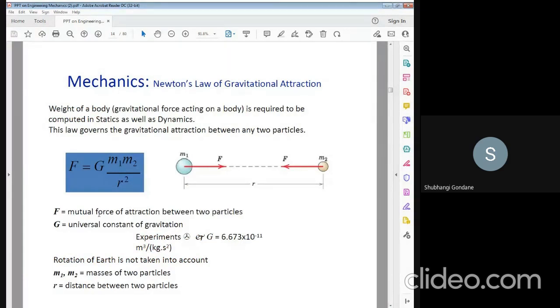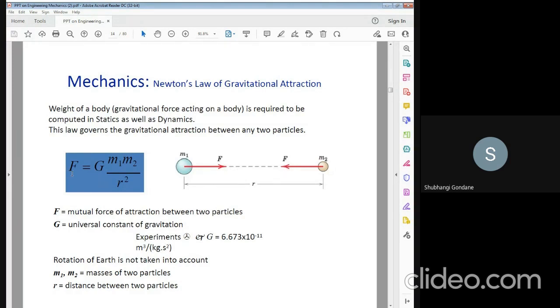Next is, what is gravitational attraction? This is the weight of the body that occurs under static as well as dynamic forces. So these are two bodies, M1 and M2, and the force F acts on each, directed with respect to the other.